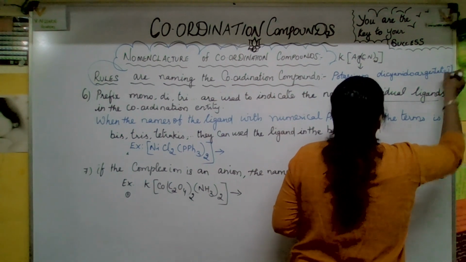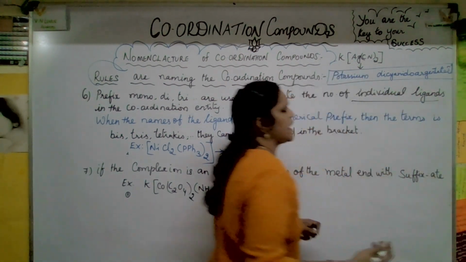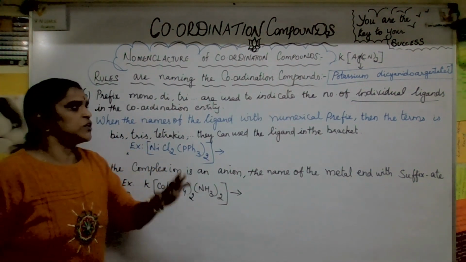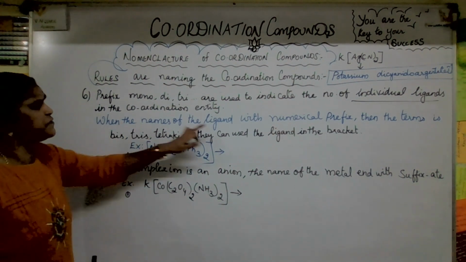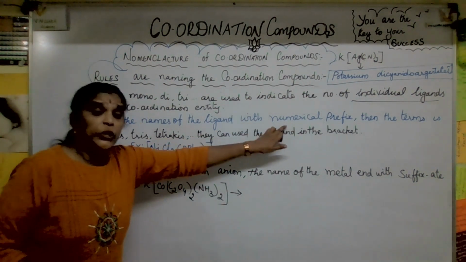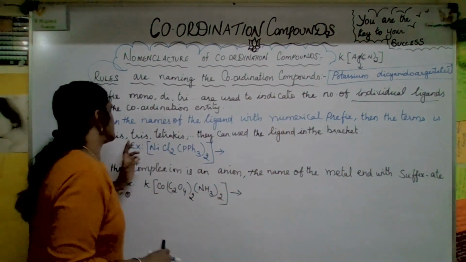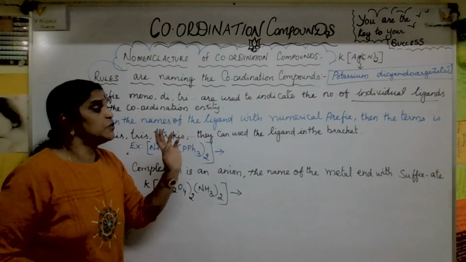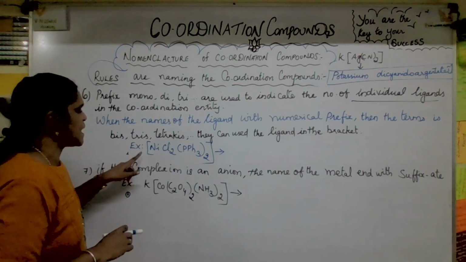So this is the way you will name this, di or tri or tetra poly, in that way, individual ligands. Suppose if they are asking in that way, when the names of the ligand have a numerical prefix, then the terms bis, tris, tetrakis can be used, with the ligand in the bracket. Okay, they have given one more example here,